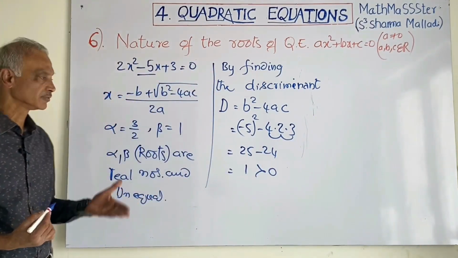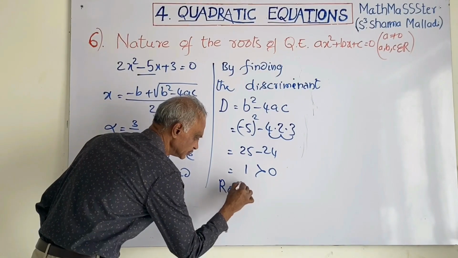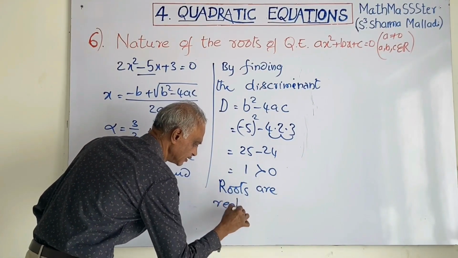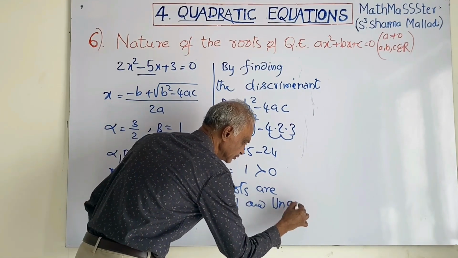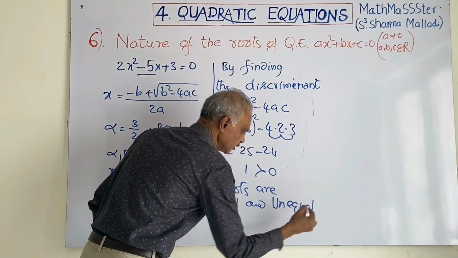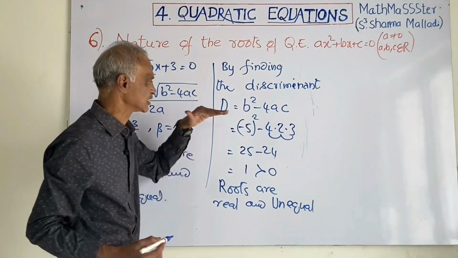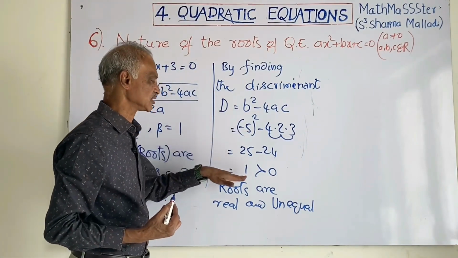1 is greater than 0. This is positive. Then we can say roots are real and unequal. No need to find the roots of the quadratic equation. Directly you can find the discriminant, that is b square minus 4ac, and you can find out the nature of the roots.